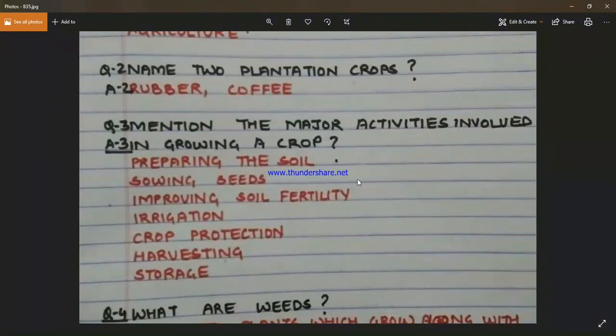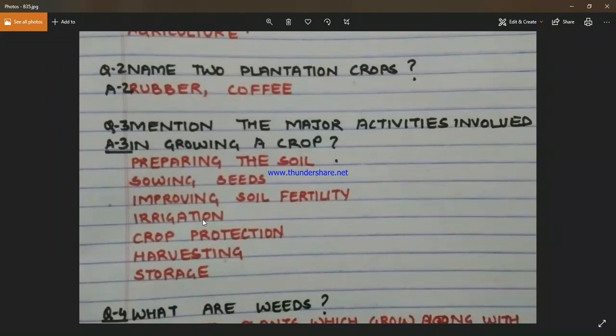Usually, soil loses its nutrients due to continuous growth of crops on the land. So, certain measures are taken to improve soil fertility, that is either by adding biofertilizers, by adding manure, or by adding chemical fertilizers. We studied about NPK: nitrogen, phosphorus and potassium.